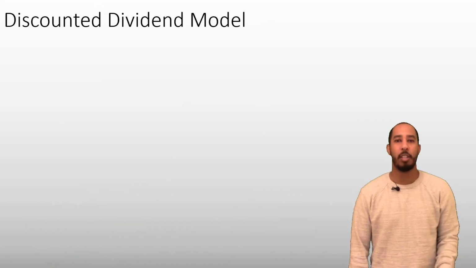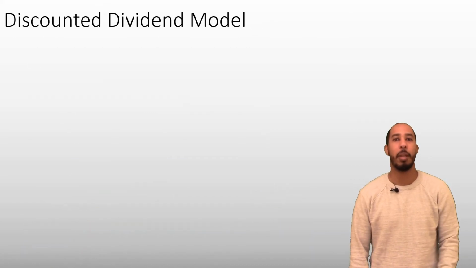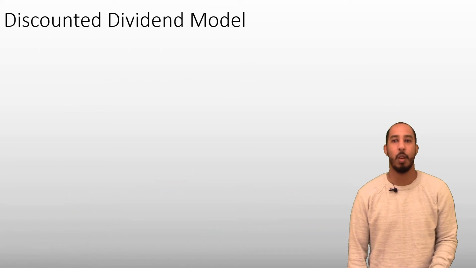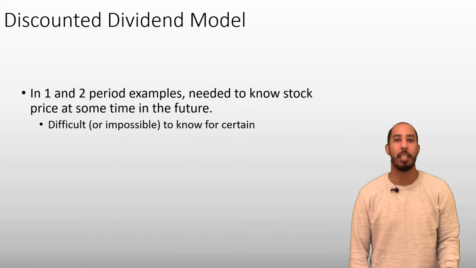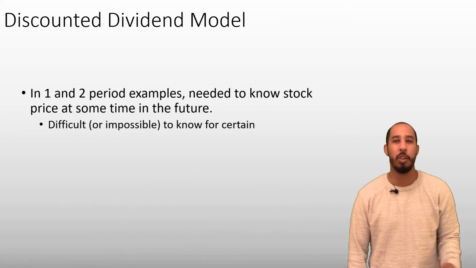We should see a pattern starting to develop. So now let's try to develop a general model to value stocks. We'll call this the dividend discount model. In the examples we just worked, we needed to know what the price of the stock would be in the future, either 1 or 2 years down the line.